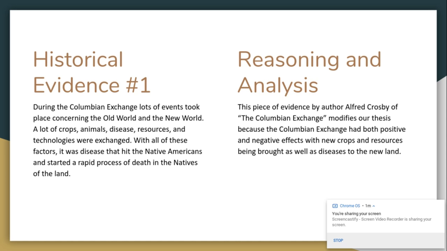So during the Columbian Exchange, loss took place. Loss of crops, animals, diseases, resources, and technologies were exchanged. Disease hit the Native Americans and started a rapid process of death in the natives of the land.